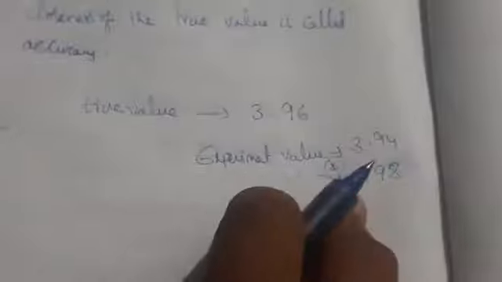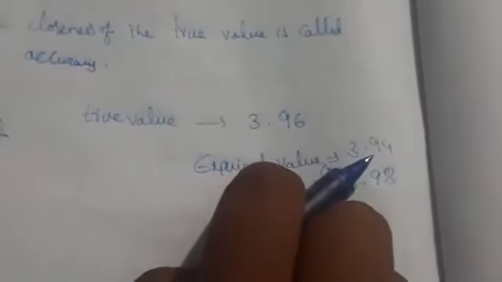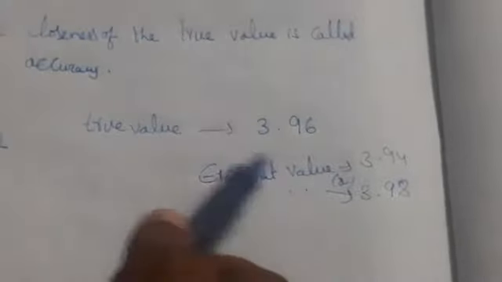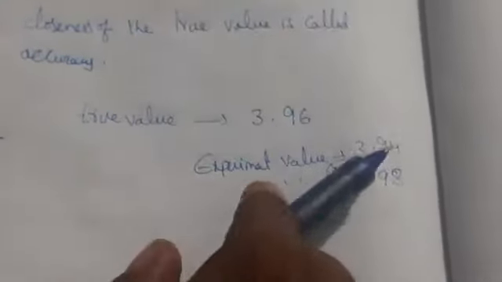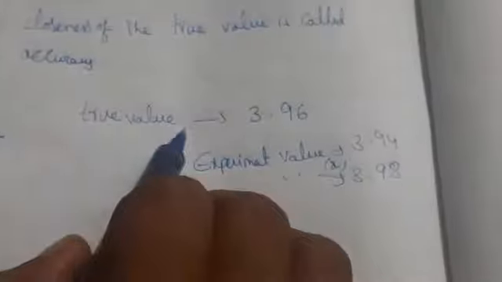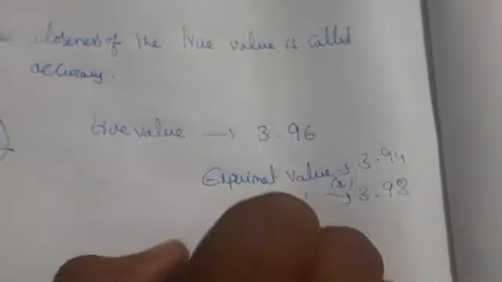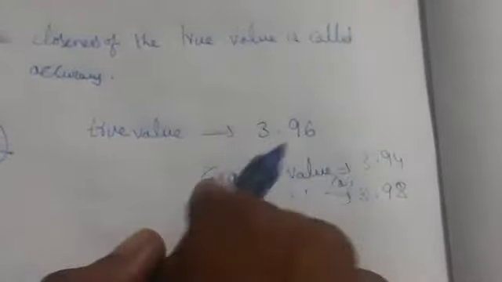When you take the average, you again get 3.96. So these values are near to the true value, and after your experiment the value is equal to 3.96.